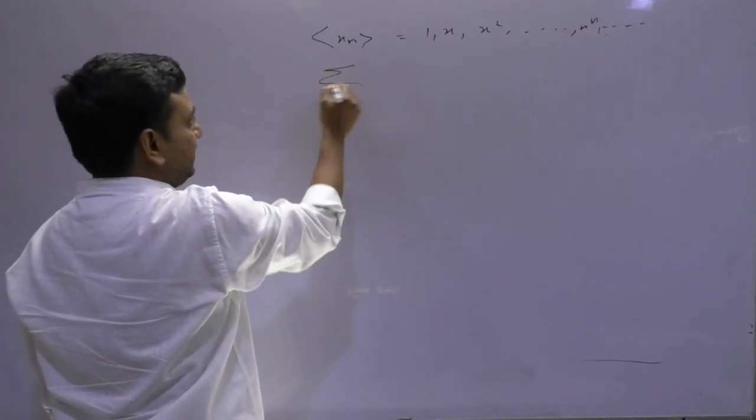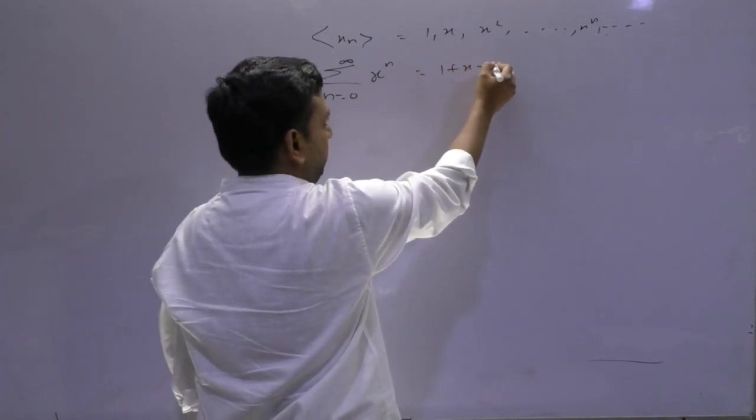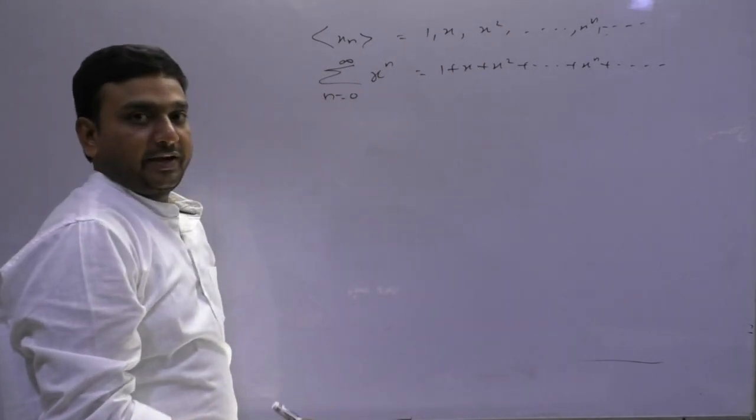Okay. The series is the sum from n going from 0 to infinity of x raised to the power n, that is nothing but 1 plus x plus x square and so on to infinity.